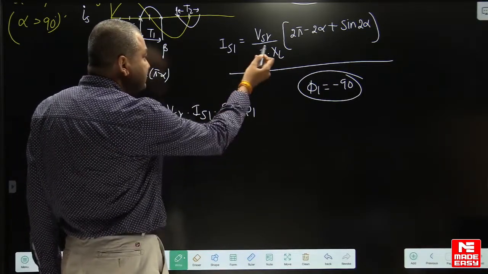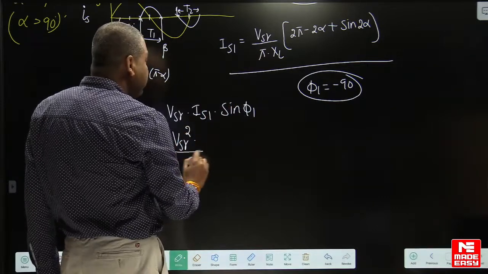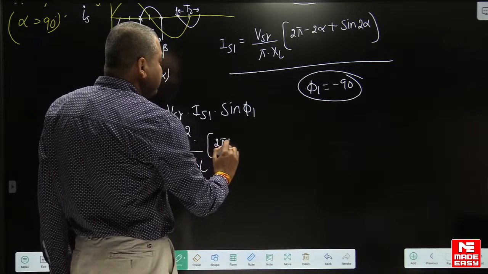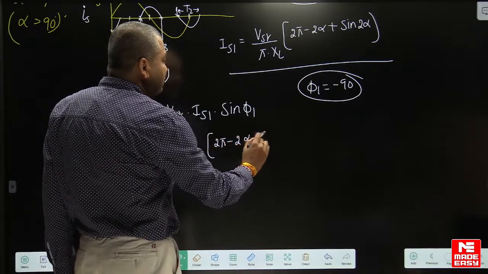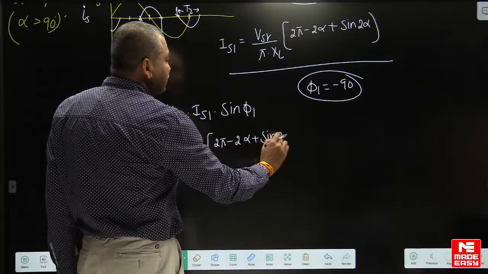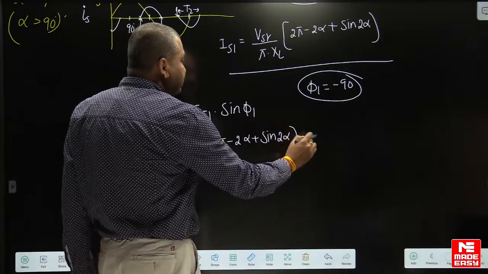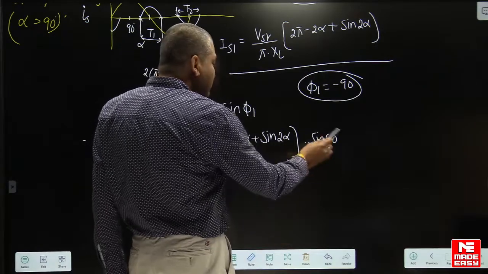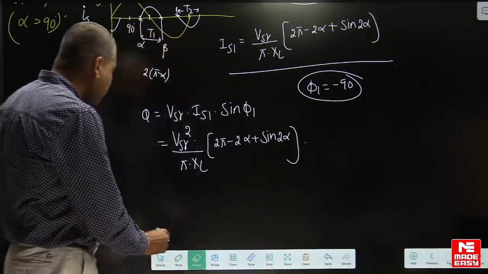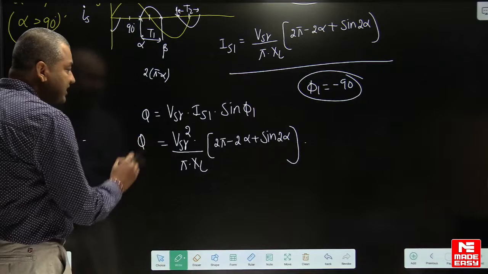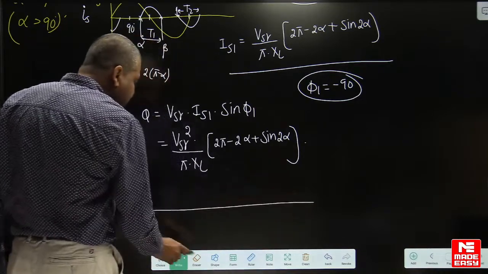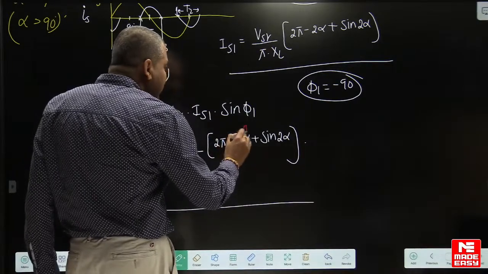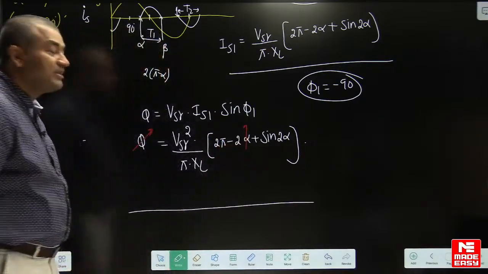Fundamental source current is this one, square it by pi into XL into 2 pi minus 2 alpha plus sine 2 alpha, sine 90. Sine 90 is 1, right? So this is already 1, remove it. Yes, now guys, this is the formula for reactive power. So here which is the variable parameter? By controlling the value of alpha, you can vary the reactive power.